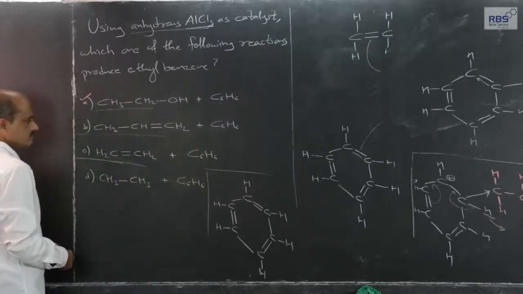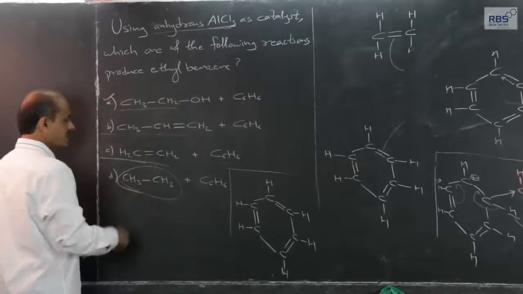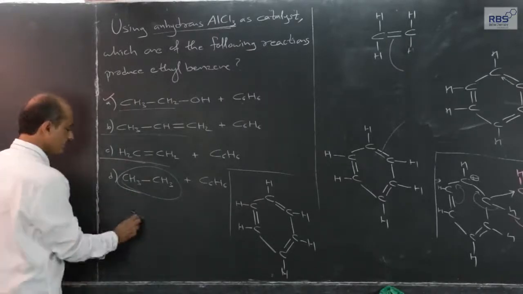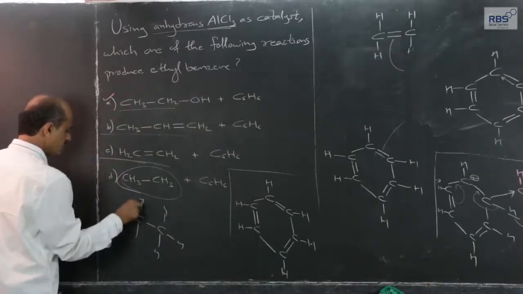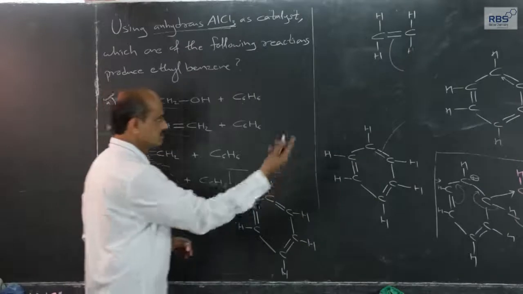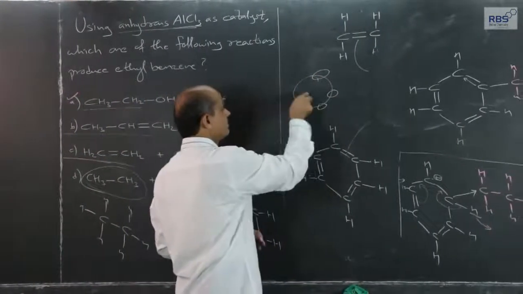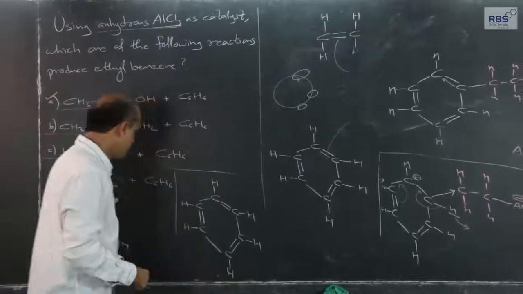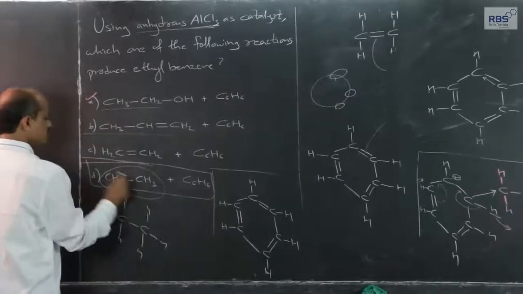And third, anhydrous AlCl3 cannot react with ethane, carbon-carbon or carbon-hydrogen bond, because anhydrous AlCl3 has an empty orbital, I have already written, and either a pi bond or lone pair gets transmitted, giving rise to an electrophile. That possibility is not there here. So nothing will happen here.